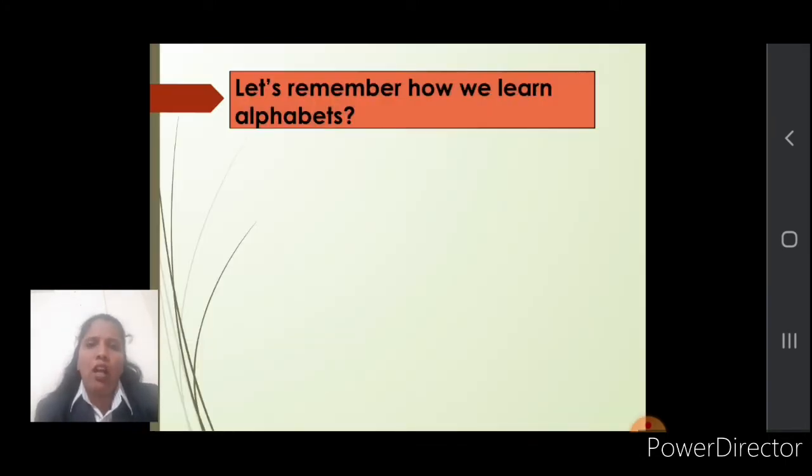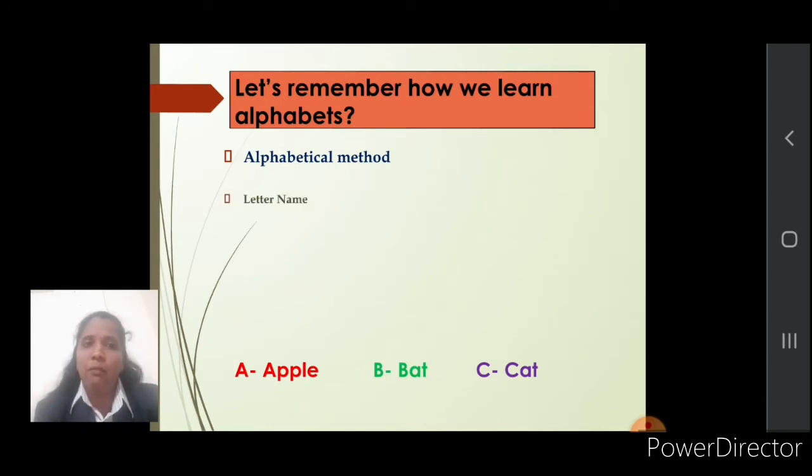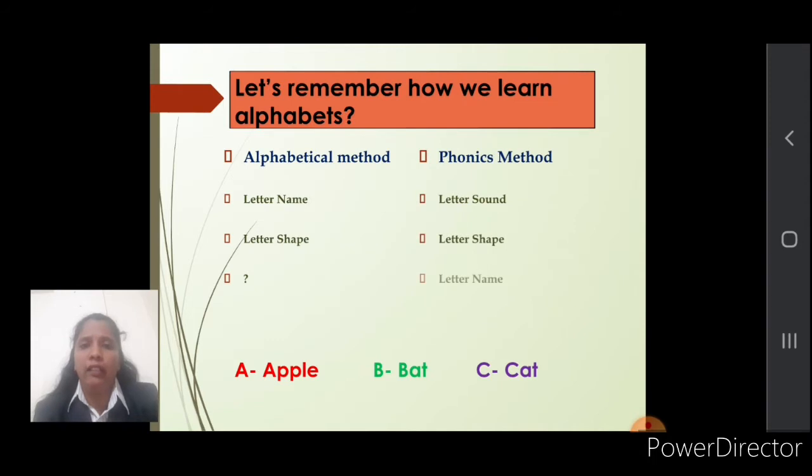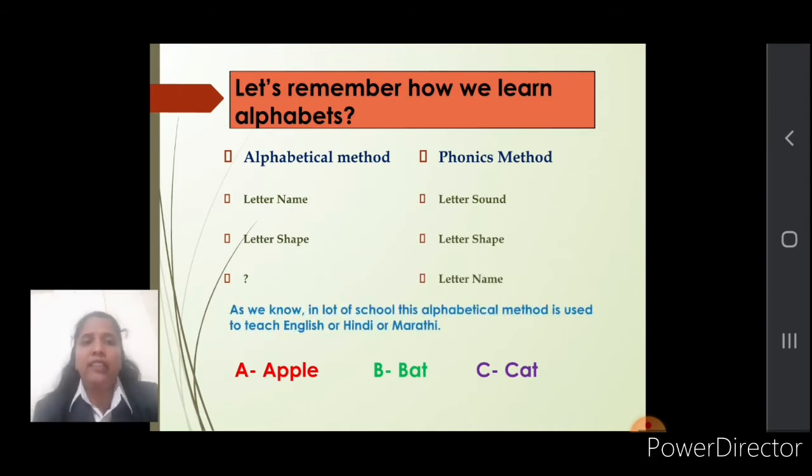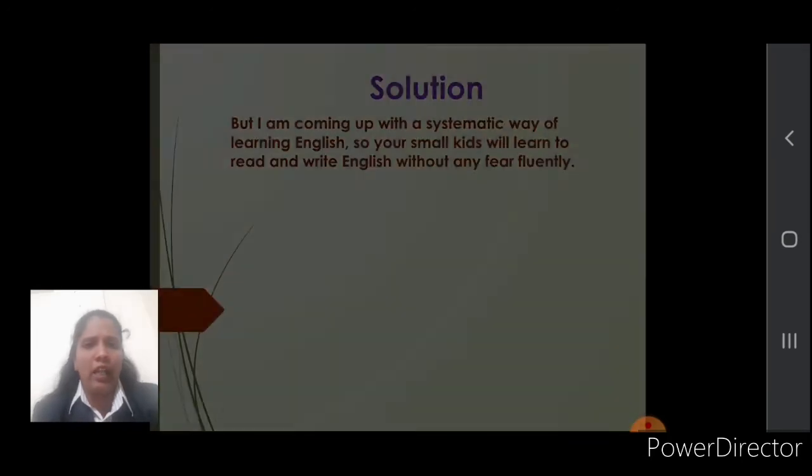Do you remember how we learn these alphabets? This is the method that is called the alphabetical method. A for apple, B for bat and C for cat. Nowadays, in a lot of schools this alphabetical method is used to teach English or any language.